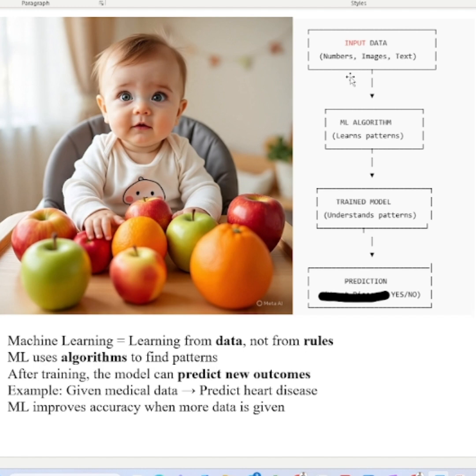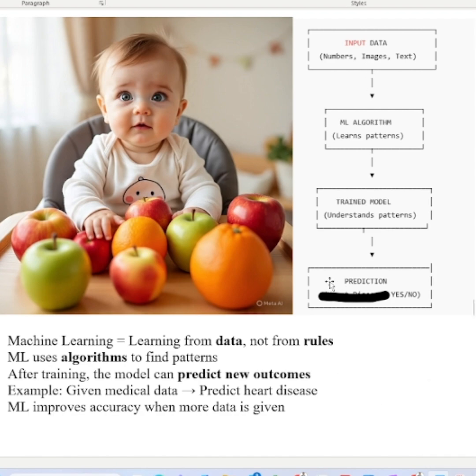For each input I'm going to label it: for the kind of A features, the person may get heart disease; for the kind of B patterns, the person may not get heart disease. With so many hundreds or thousands of data, I'm going to train my machine learning model, right? Once the model is trained, I'm going to feed new data, and my model is going to predict whether the person is going to get heart disease or not, right?